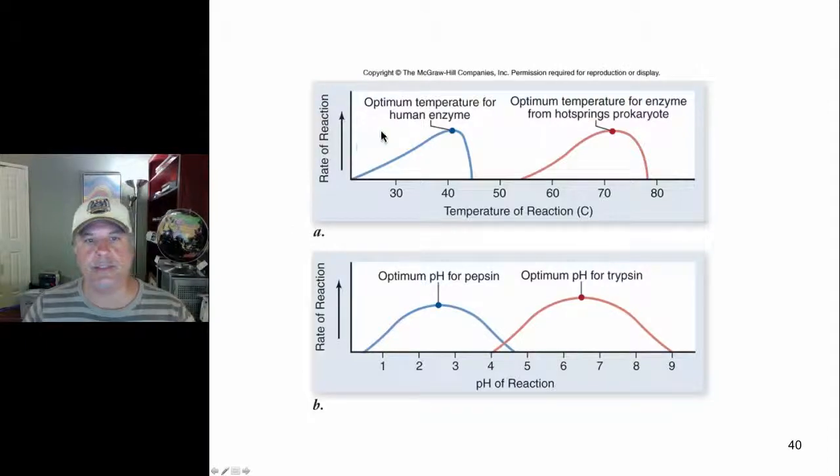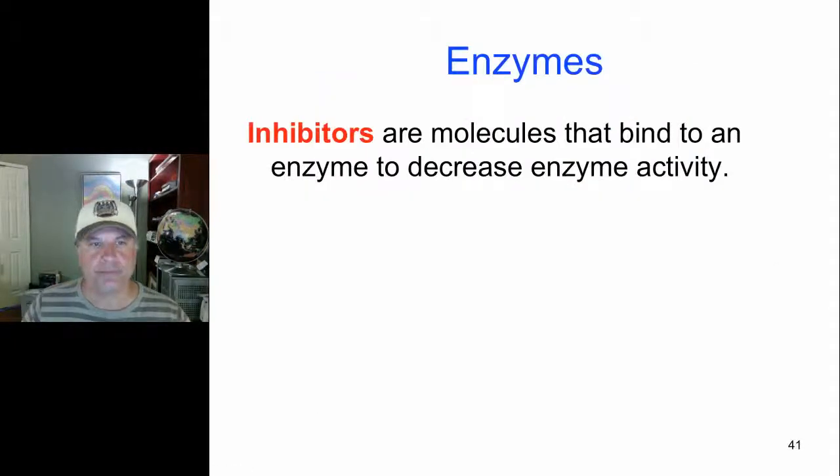All right, so this is shown a little more neatly here. We have a human enzyme versus a hot springs prokaryote. You can see the optimal temperature for the hot springs prokaryote is much higher than that for a human. And here we have an optimum pH for trypsin at 6.5, but for pepsin it's down about 2.5. So again, optimal pHs based on the effect of pH on three-dimensional structure.